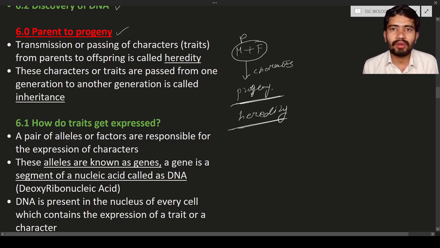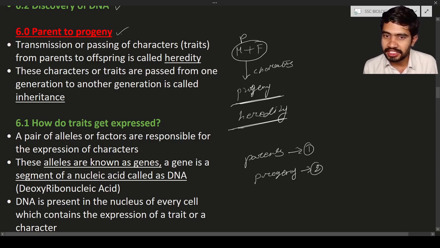Now what does inheritance mean? The parental generation is one generation. The progeny is the second generation, and the children of the progeny are the third generation. It means parents to progeny, progeny to their children, and so on.